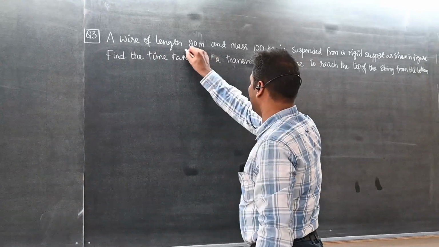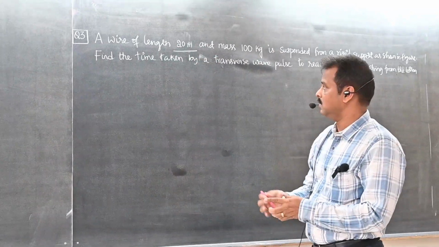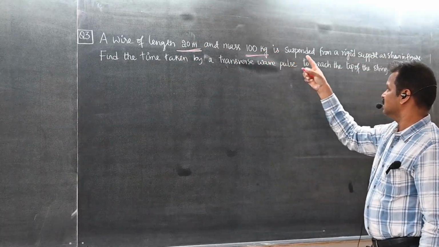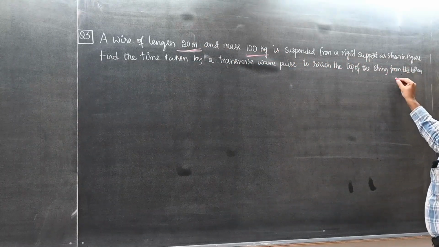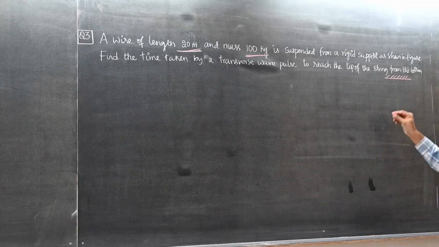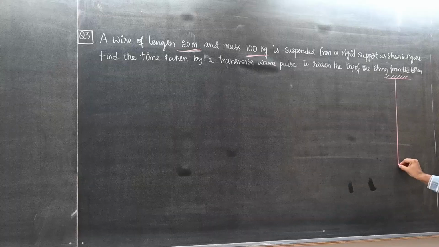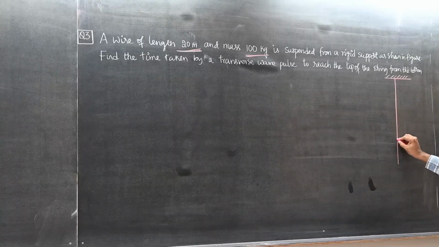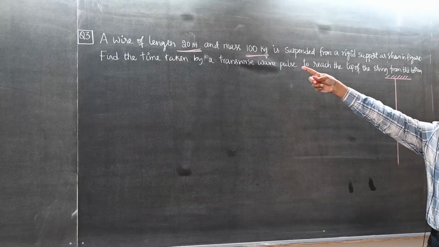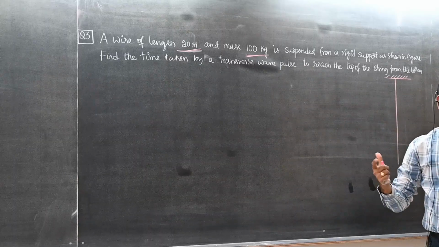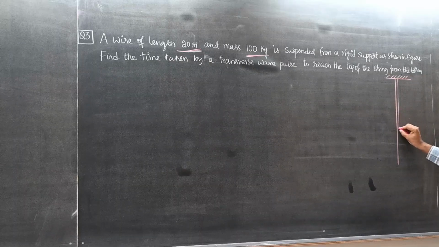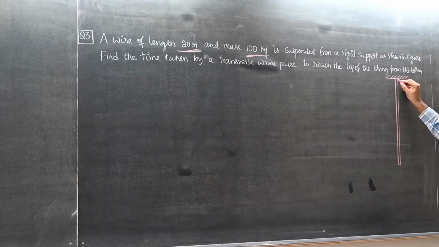A wire of length 20 meter and mass 100 kg is suspended from a rigid support as shown in the figure. This is the rigid support. A thick wire, not a thin wire, students. Not the wire that we are using in musical instruments. This is a thick wire because mass 100 kg means not an ordinary wire, a very heavy wire. So the heavy wire is suspended from a rigid support like this.